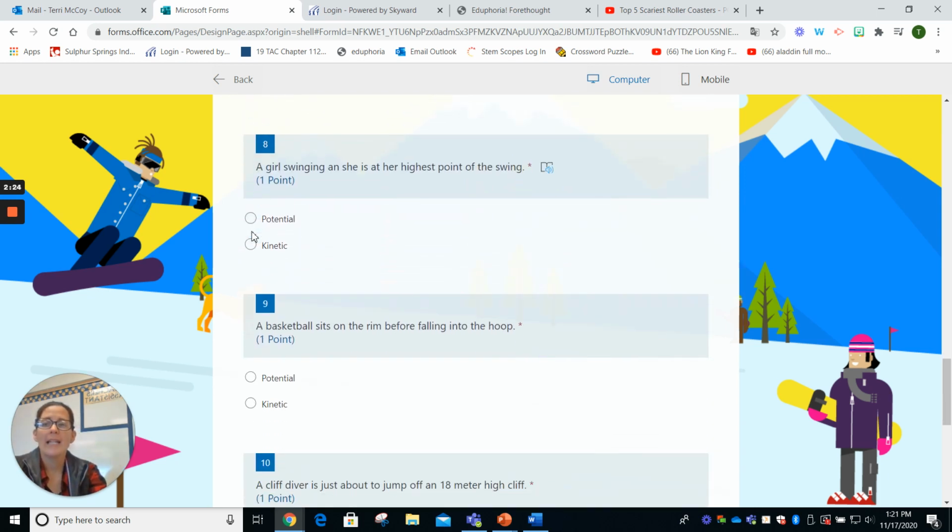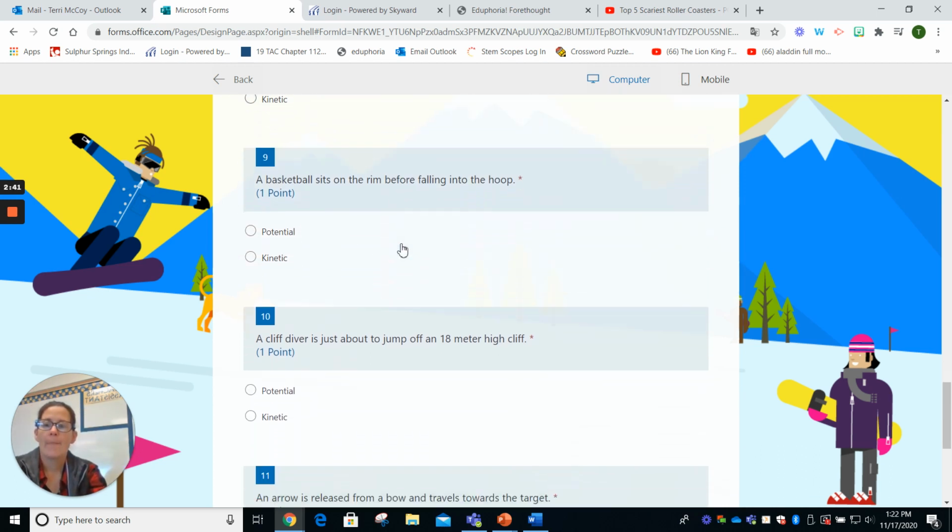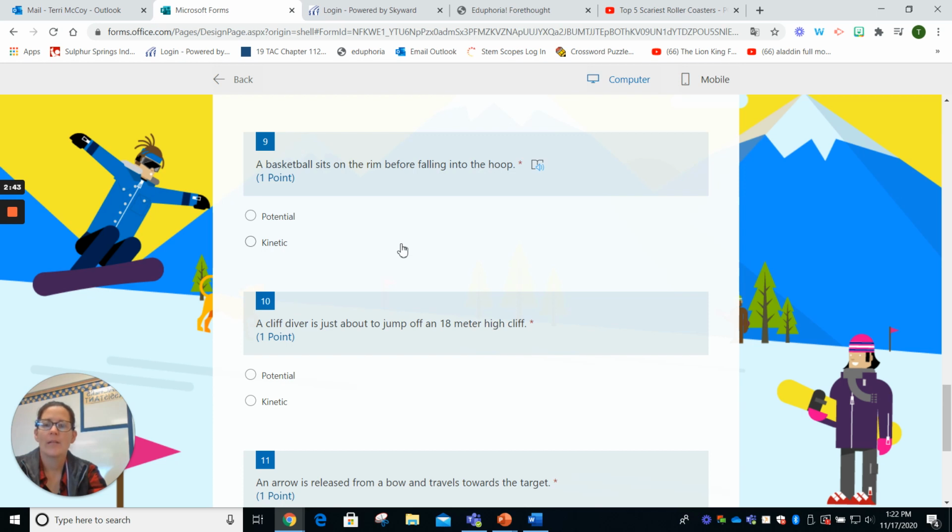A girl swinging and she is at her highest point of the swing. So I'll fix that so it says "and" whenever this goes to you. If she's at her highest point in the swing, that's going to be potential energy. A basketball sits on the rim before falling into the hoop. So it's not moving, but it's sitting way up there on the rim. That's potential energy.